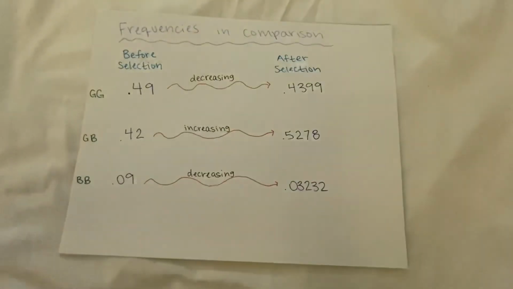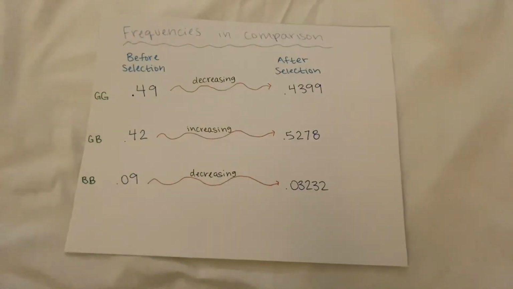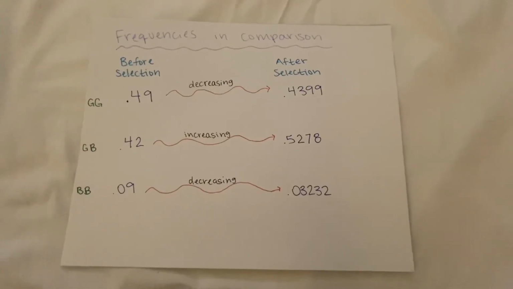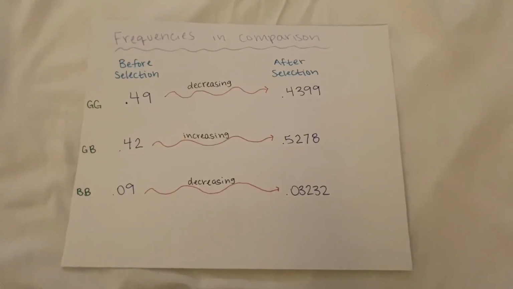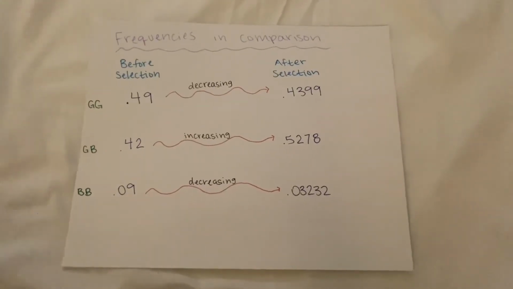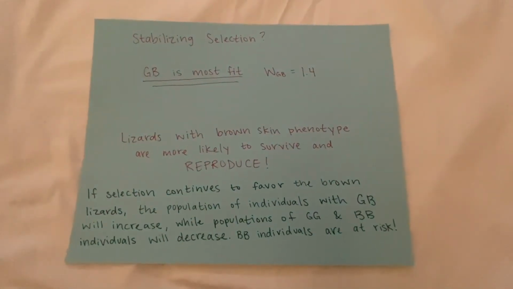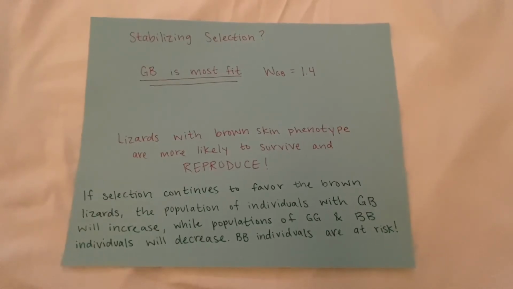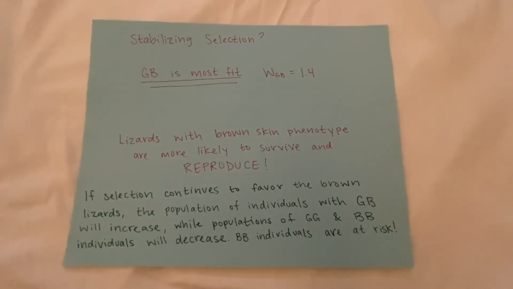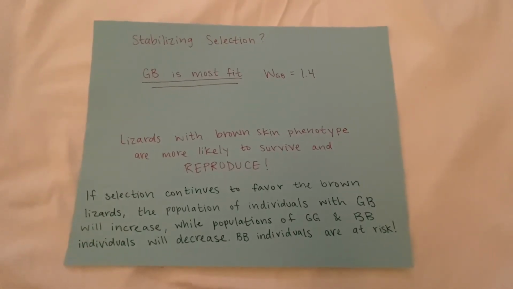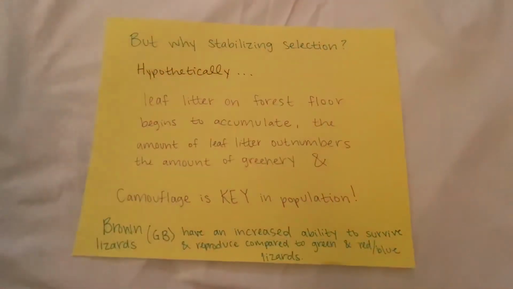If selection continues in the same way, the heterozygote population will continue to increase, dominating the ecosystem. The green and red and blue lizard populations will both decrease, with the red and blue lizards at higher risk of extinction. The red and blue lizards wouldn't actually go extinct though, because there will still be a B allele in the population. So why did stabilizing selection occur?